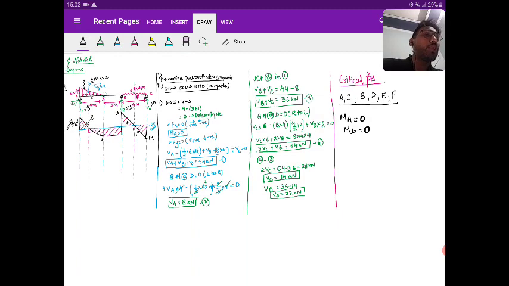So don't do any calculation for bending moment at D. Then what is bending moment at C? Again 0. Again, what is bending moment at B?